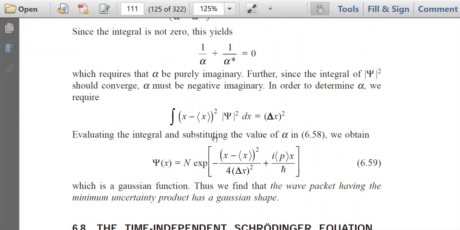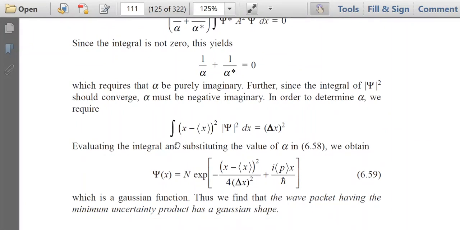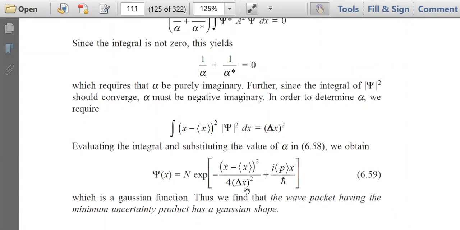So we have derived two things. The first thing is the exact derivation of the uncertainty principle, and later we have shown that if the value of the uncertainty is minimum, then the wave packet having the minimum uncertainty product has a Gaussian shape.